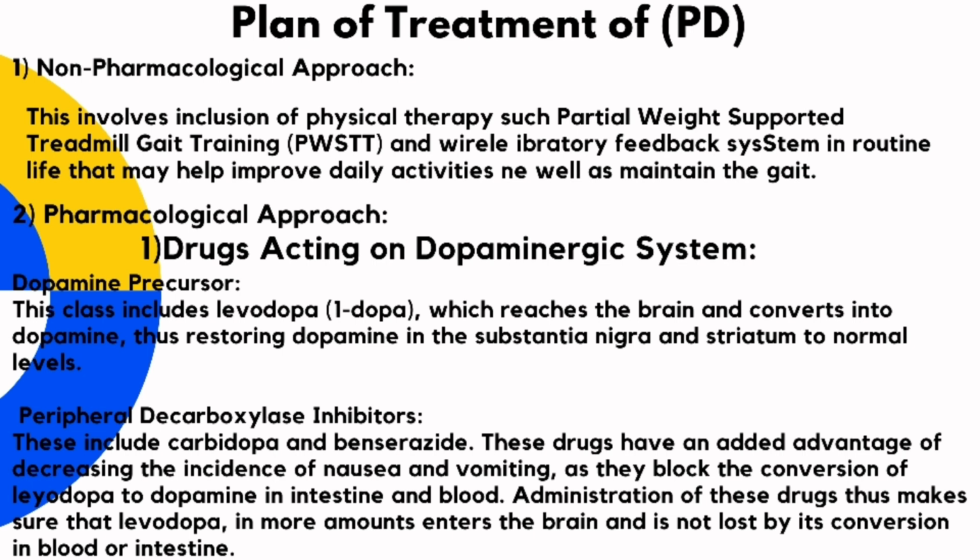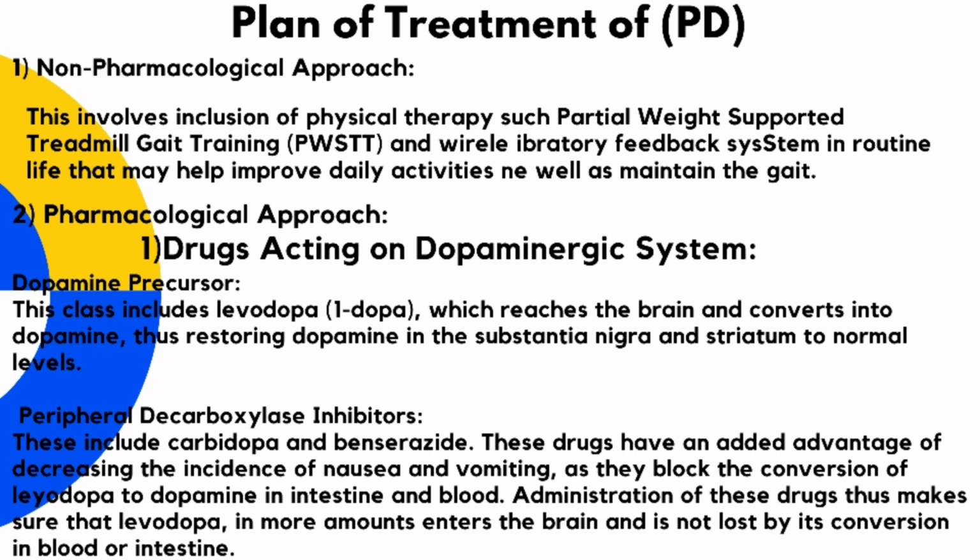This involves inclusion of physical therapy such as partial weight-supported treadmill gait training, PWSTT, and a vibratory feedback system in routine life that may help improve daily activities as well as maintain the gait. 2. Pharmacological approach. This involves 1. Drugs acting on dopaminergic system. This group of drugs includes dopamine precursor.